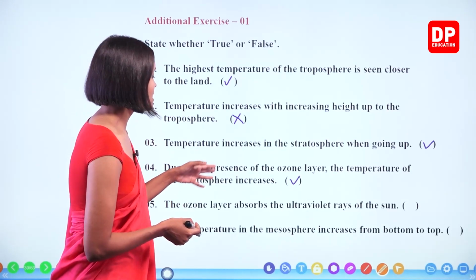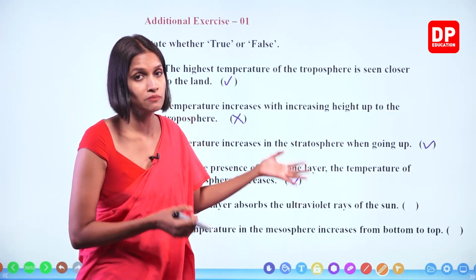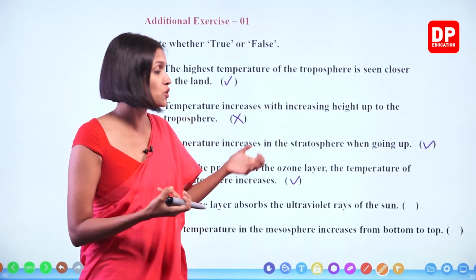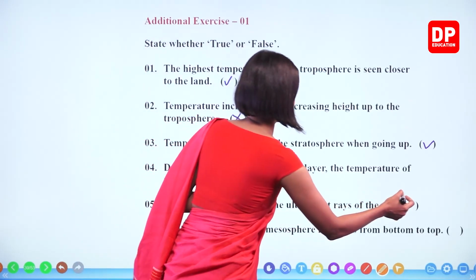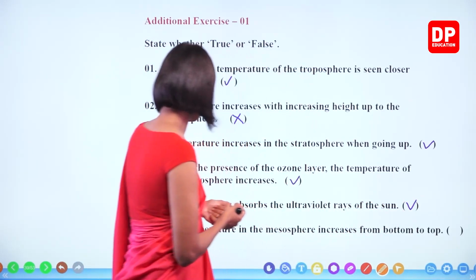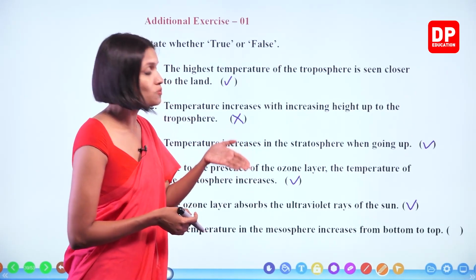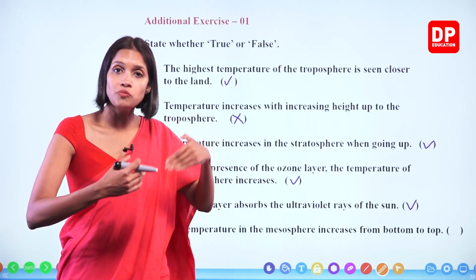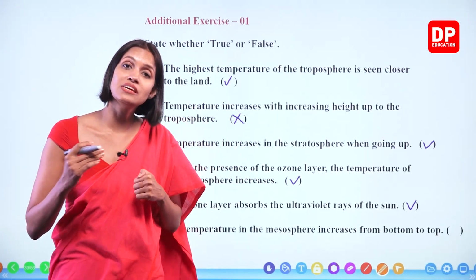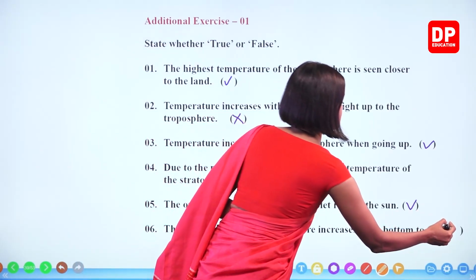The ozone layer absorbs the ultraviolet rays of the sun. Yes, because it traps part of the sunlight, this layer gets heated up. Correct. The temperature in the mesosphere increases from bottom to top. Now, the mesosphere is the coldest layer. From bottom to top, temperature decreases greatly. Therefore, this is not true.